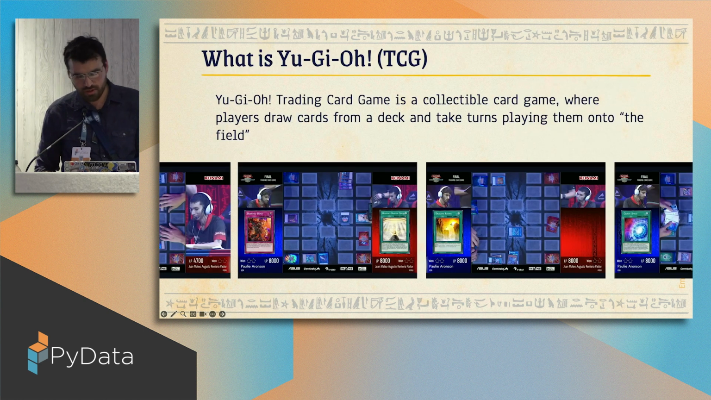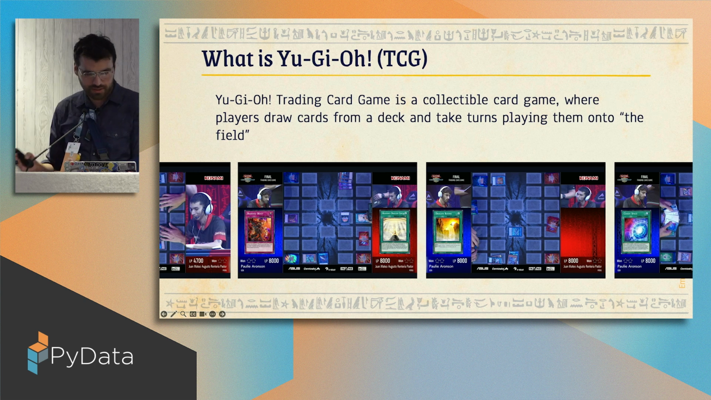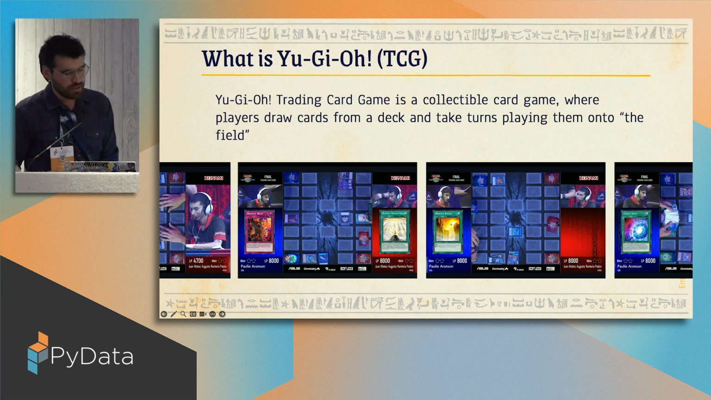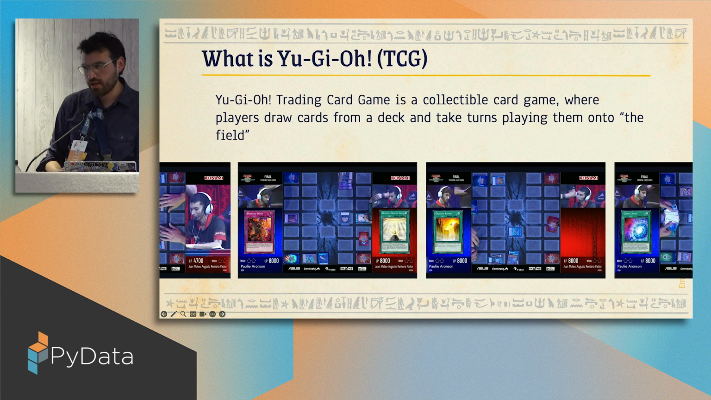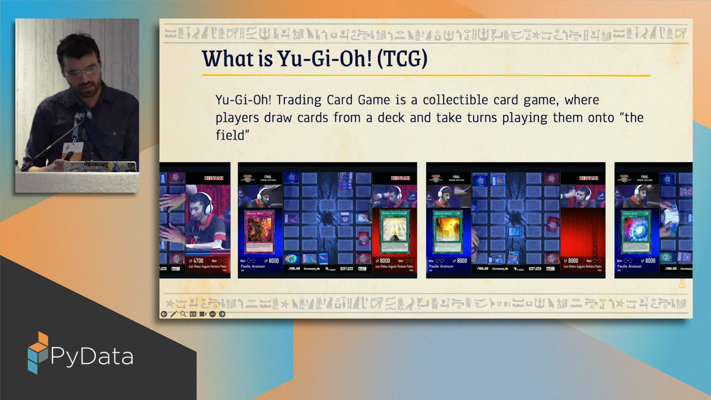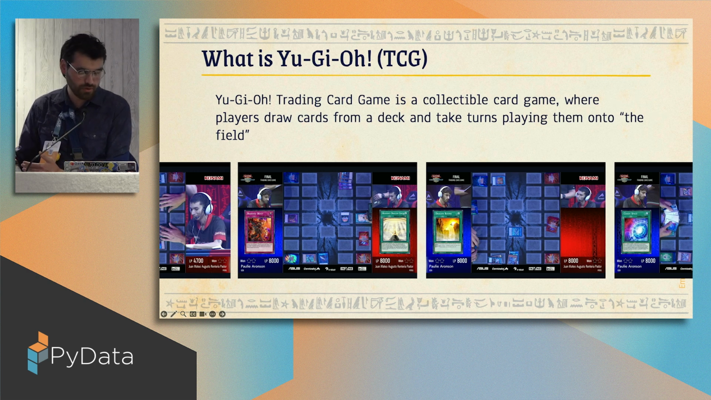Cool. So Yu-Gi-Oh 101. Yu-Gi-Oh is a trading card game where you can collect cards, but most of the time people use them to play against one another. People draw cards from a deck, and they take turns to play them onto the field. These cards are monsters, spells, or traps, and all of them interact with each other. And the aim of the game is to reduce the life points of your opponent to 0.